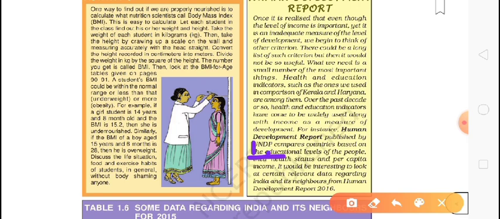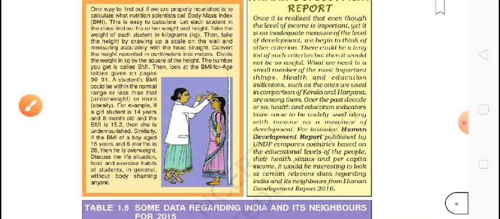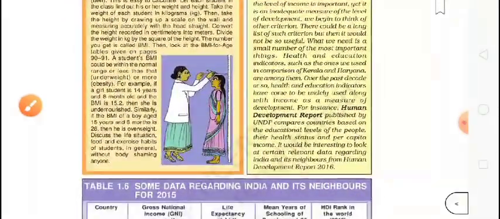So what they do, they see the whole world, it means the different countries, they do a survey, and after getting the survey they make their data, and after the data they give the ranking to the countries. They give the ranking, which country is number 1, number 2, number 3, up to the last. So that is okay. Now the next point, here we can see what she is doing.